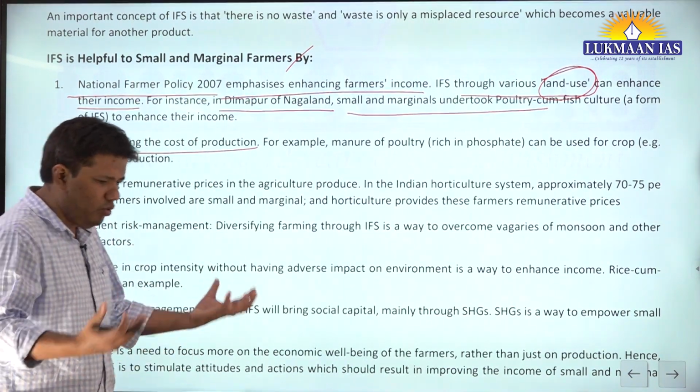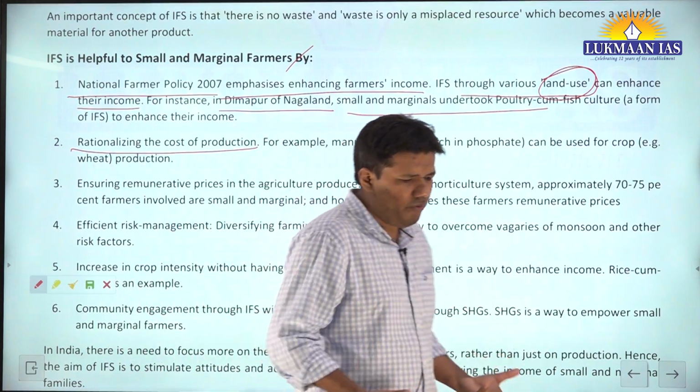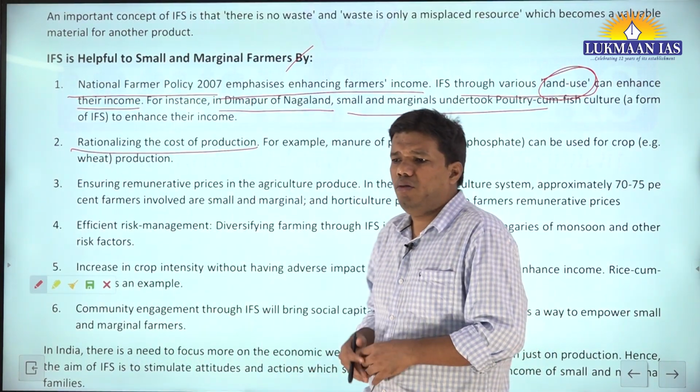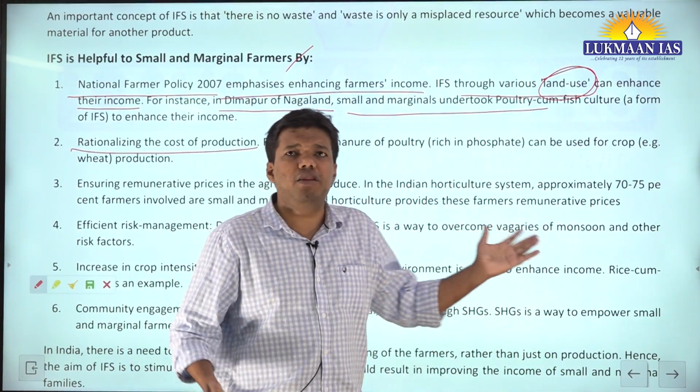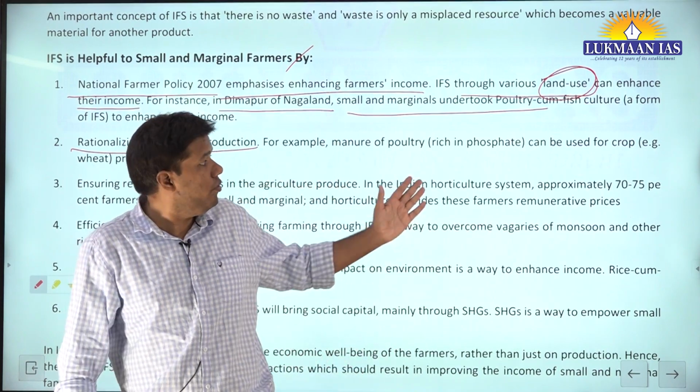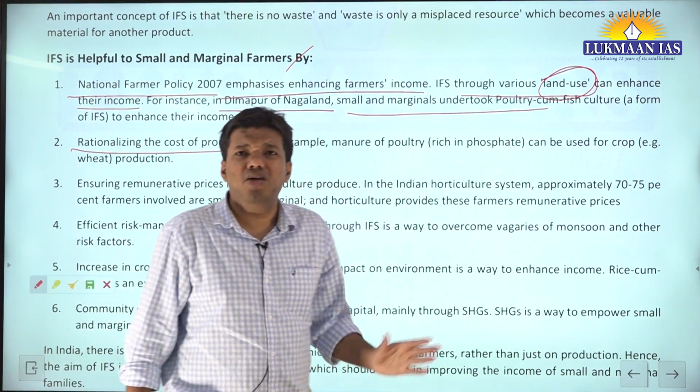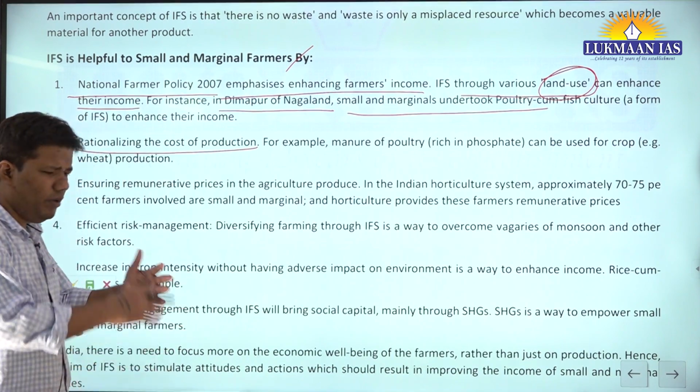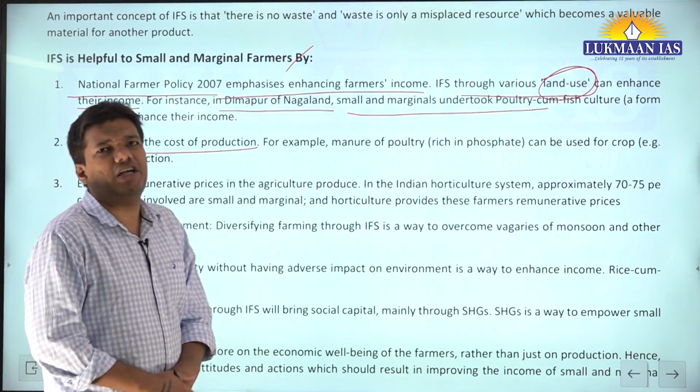Let's say, in India, cost of agriculture is rising, right? Input cost. So here we have written one example. Let's say poultry produces phosphate that can be used for your rice cultivation, wheat cultivation. This will in turn reduce your urea consumption. Fine.